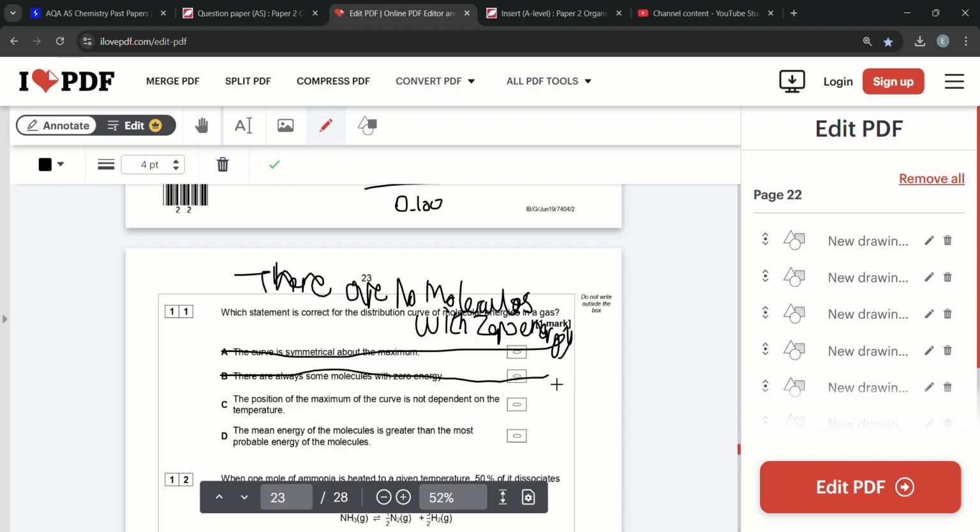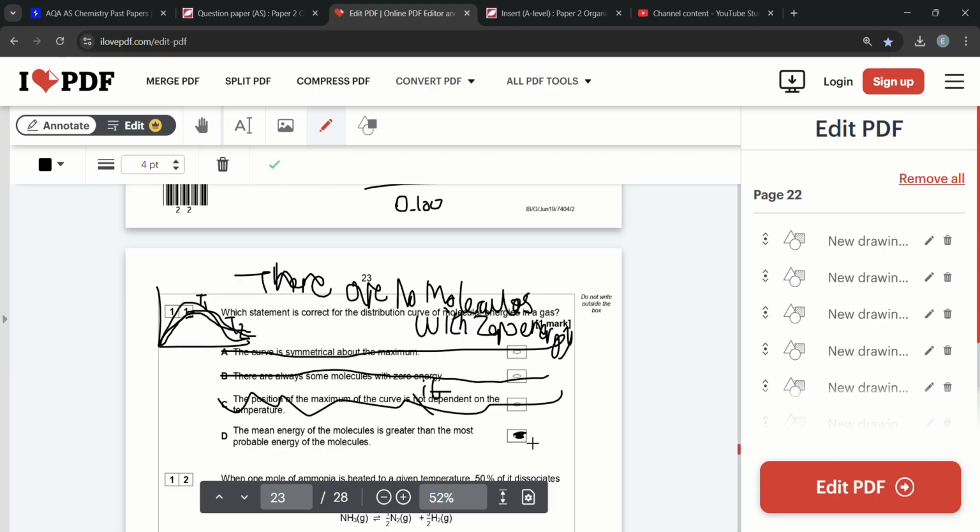The position of the maximum of the curve is not dependent on temperature. That's false. It is dependent on the temperature, because that's the whole point of the distribution curve, to show how the molecules change with the temperature increase as well. Because you have your normal curve, and then if you increase the temperature, temperature 1, temperature 2, obviously that's not a great graph, but the peak becomes lower and it shifts more to the right. So the position is dependent on temperature, therefore the answer is D.